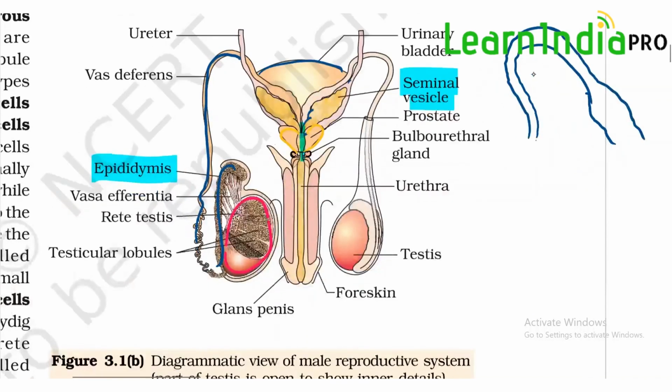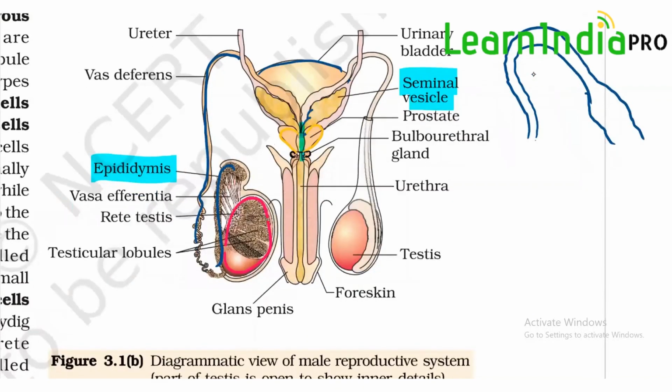Now the initial penis represents the external genitalia. It is bulged, or you can say swollen, at the tip, and that is called the glans penis, covered by a skin-like structure called the foreskin.